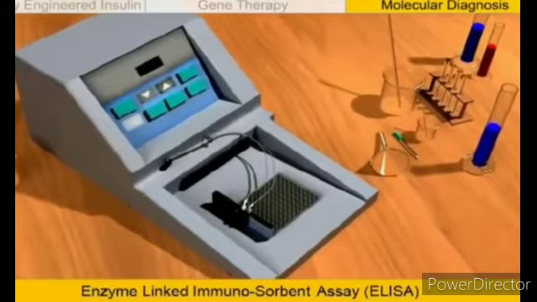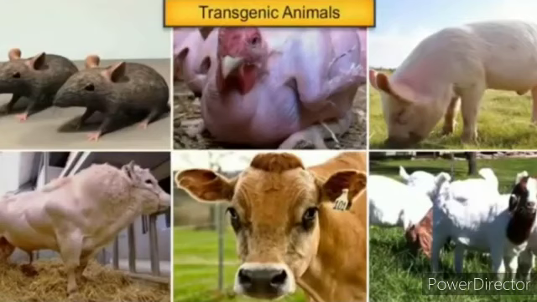ELISA is based on the principle of antigen-antibody interaction. Infection by a pathogen can be detected by the presence of antigens like proteins, glycoproteins, etc., or by detecting the antibodies synthesized against the pathogen. Next, we will see the transgenic animals.